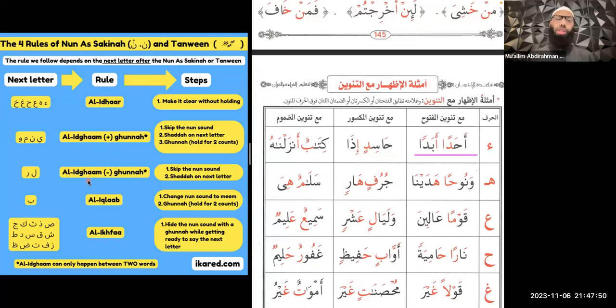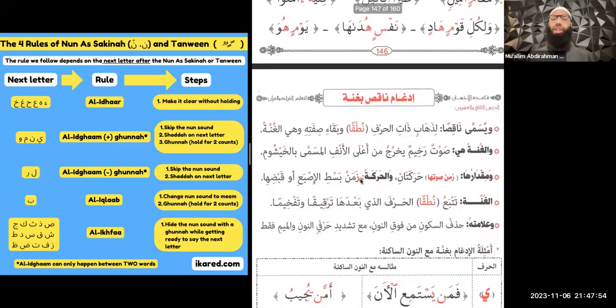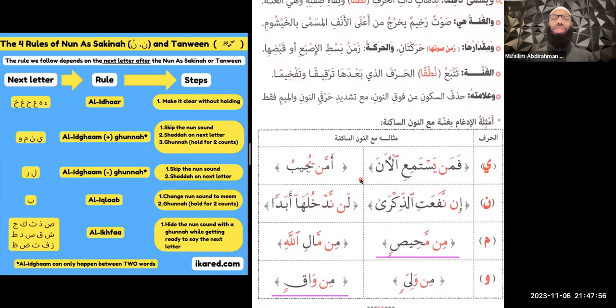Now, there's 2 types of al-idgham, as we said. The type of idgham depends on the letter that you see after the Nun As-Sakinah or Tanween. If you see a ya, a nun, a mim, or a waw after a Nun As-Sakinah or a Tanween, then it's going to be al-idgham with ghunna. Then we're going to follow these 3 steps. We're going to skip the nun sound, we're going to put a shadda on the next letter, and then we're going to hold a ghunna.